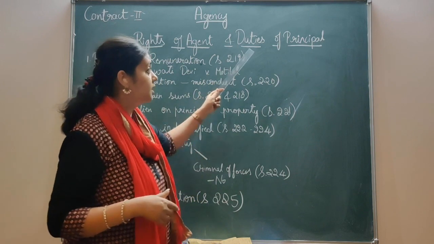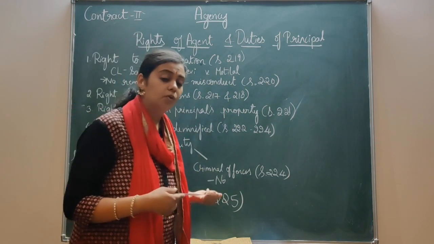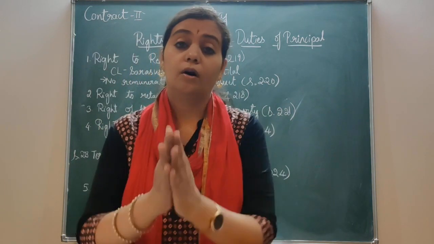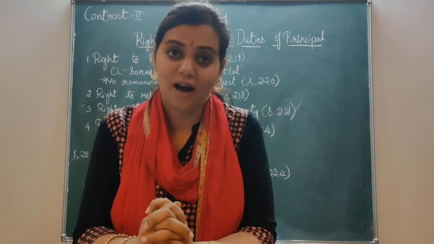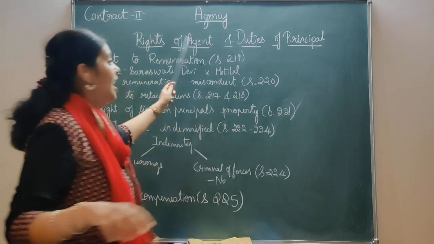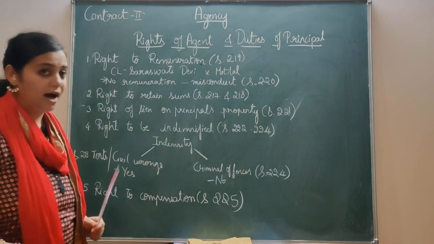It's the duty of the principal to pay for the work the agent has done on the principal's authorization. Now let us know what are the rights of the agent, and simultaneously we will get to know what are the duties of the principal.